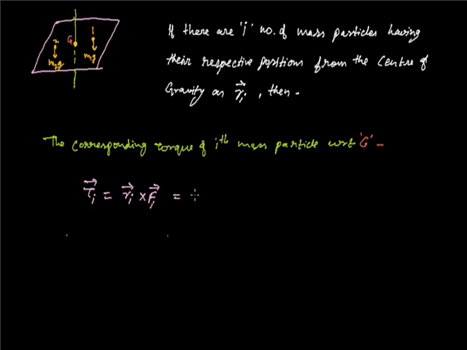We can write it as the cross product of Ri and mg. g is a vector quantity because it is acting downward towards the surface of the earth.